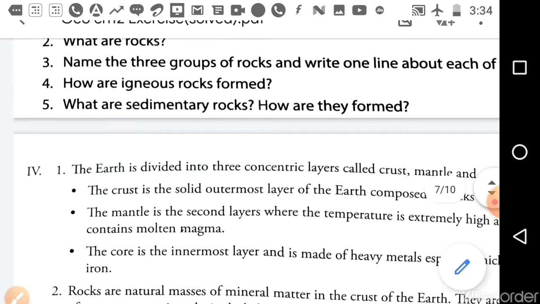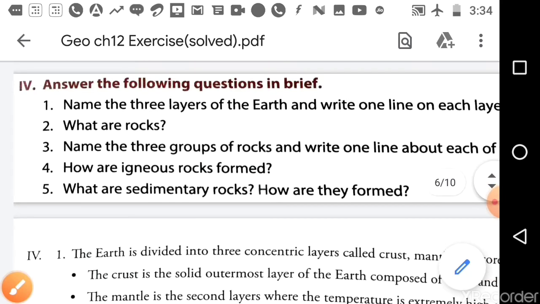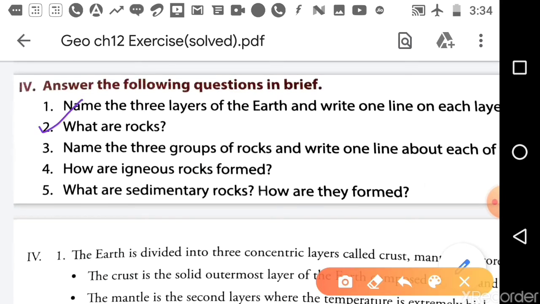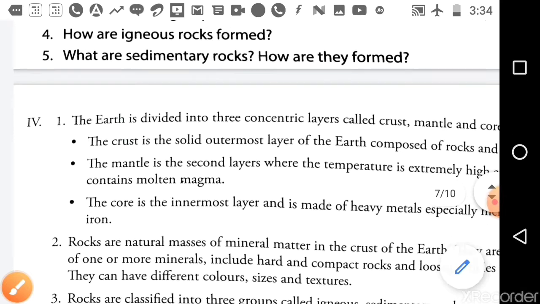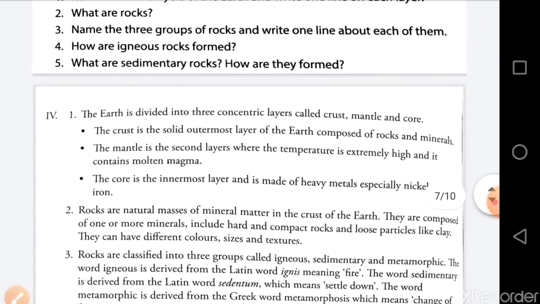What are rocks? Answer, the rocks are natural masses of mineral matter in the crust of the earth.